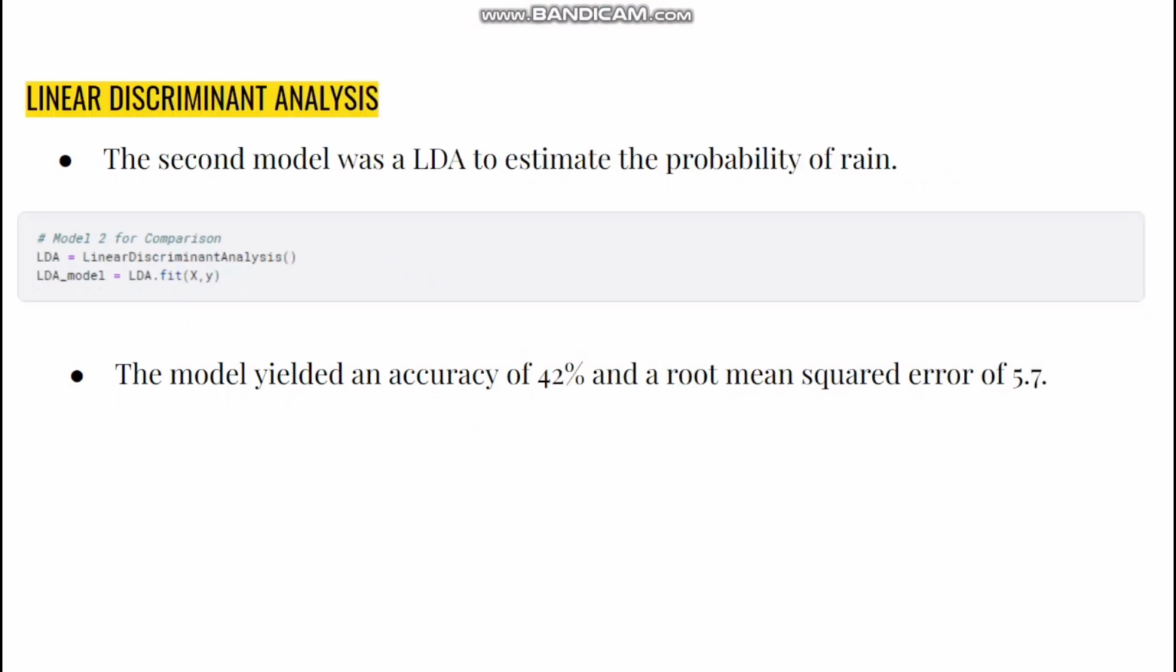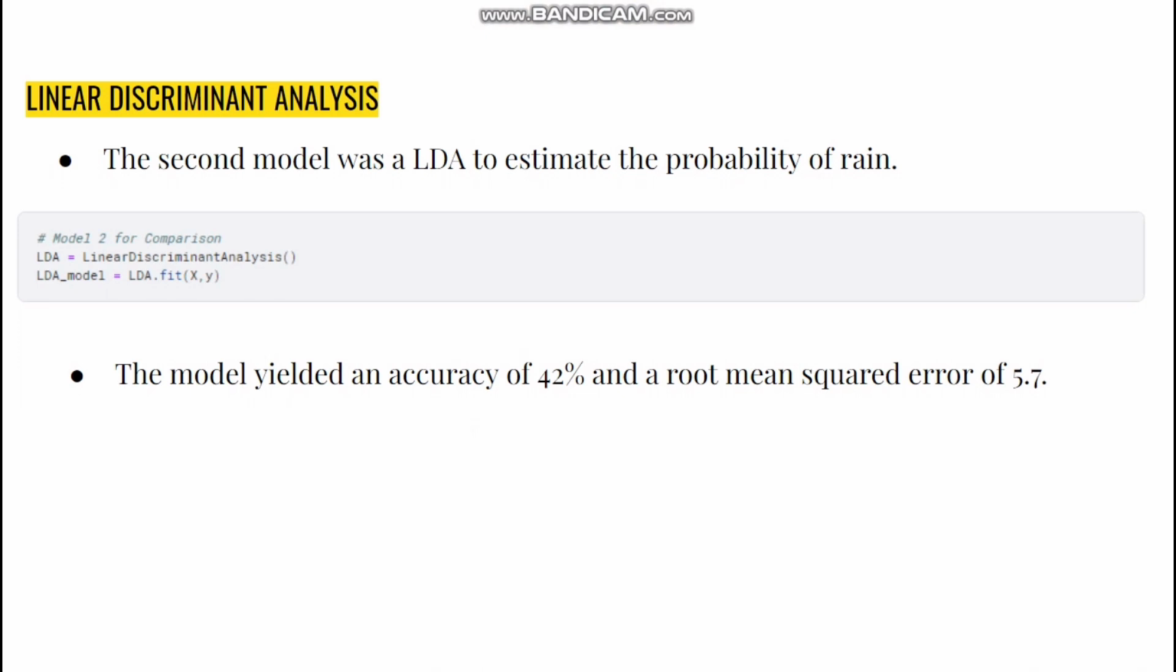The second one is a linear discriminant analysis, which was used to estimate the probability of rain occurring. This was again fit with the training data set, and this in turn yielded an accuracy of 42% and a root mean square error of 5.7%.